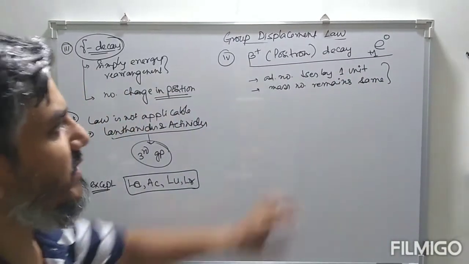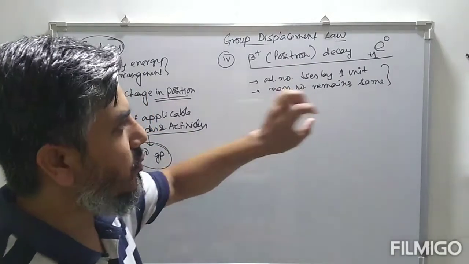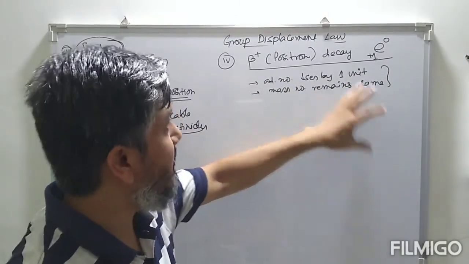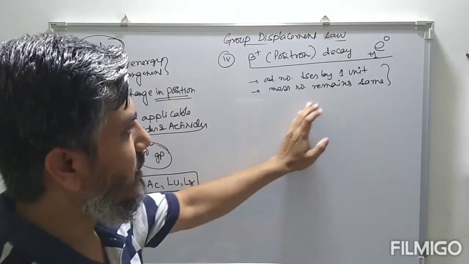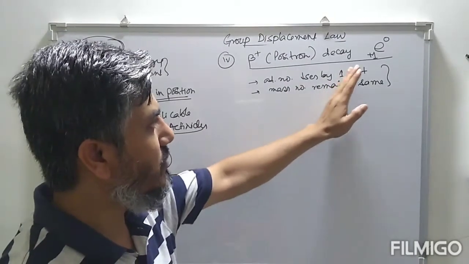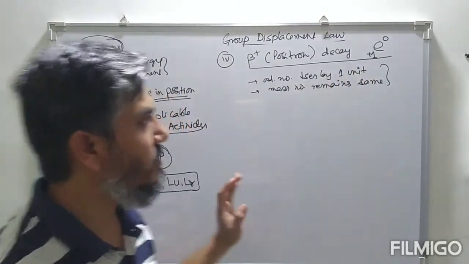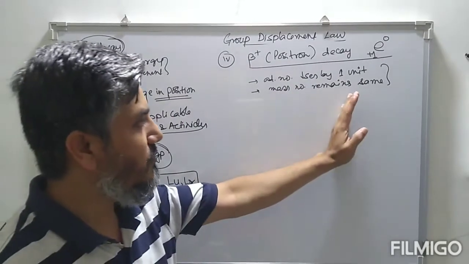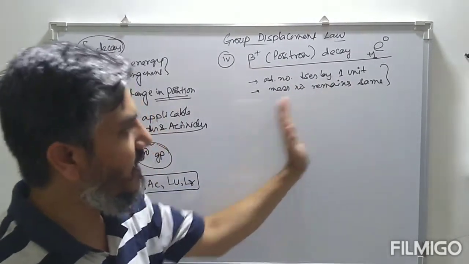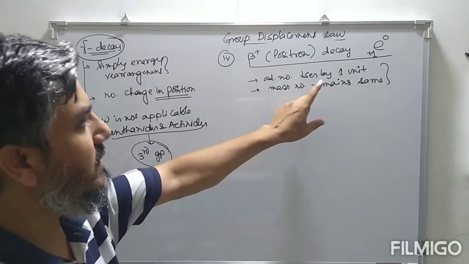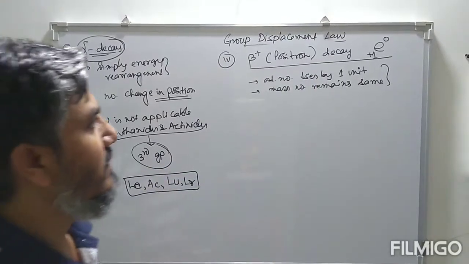If atomic number decreases by 1 unit, the daughter nuclei formed after this positron decay will have 1 unit atomic number less than the parent nuclei. So the daughter nuclei formed will be placed 1 group behind the parent nuclei.